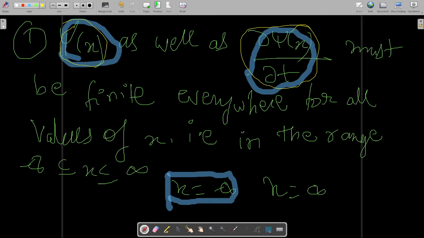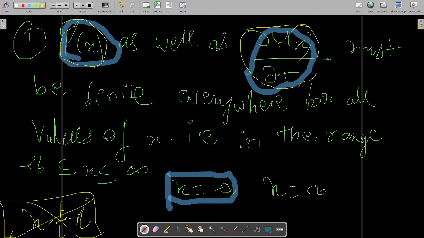Now x value should be real only. For complex x, for example, you cannot put x equal to iota in these functions, it will be wrong. Because you are dealing with realistic situations, that's why the values of x will be real only.